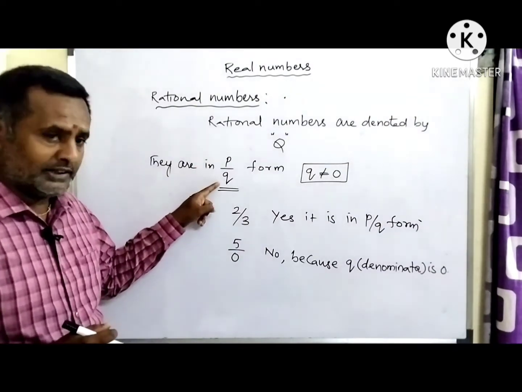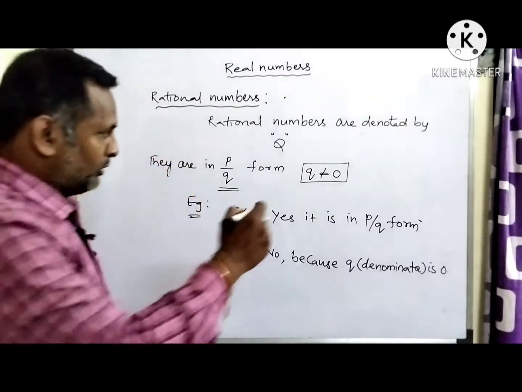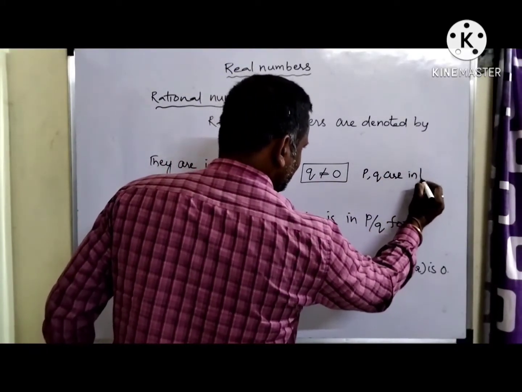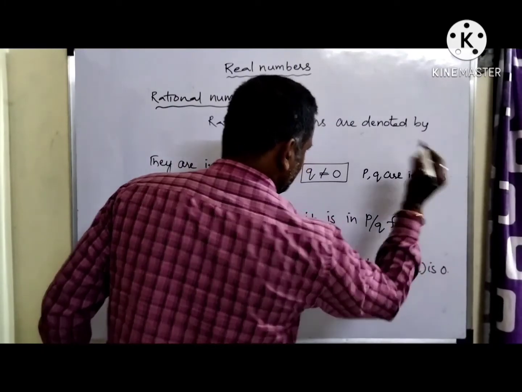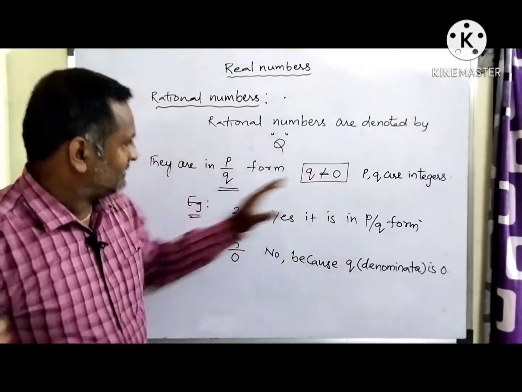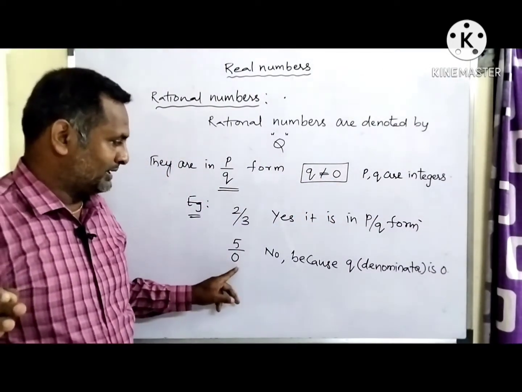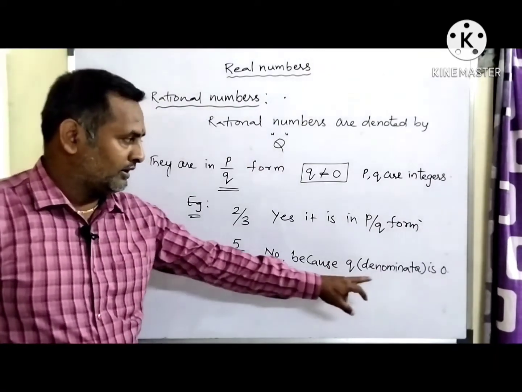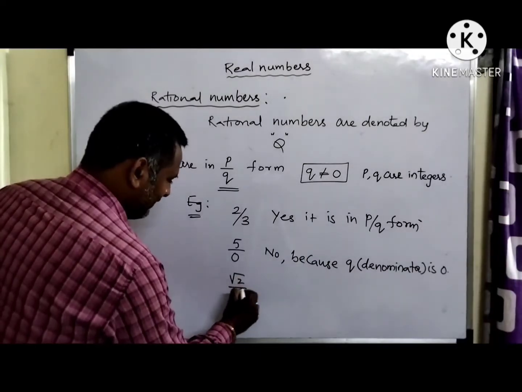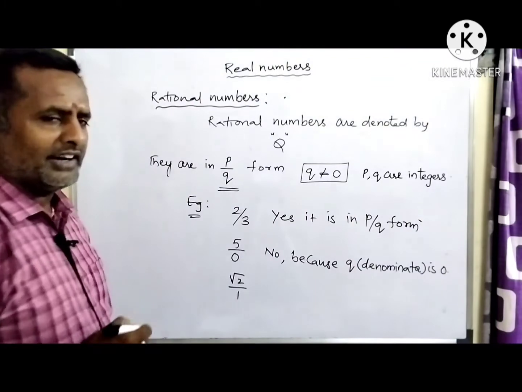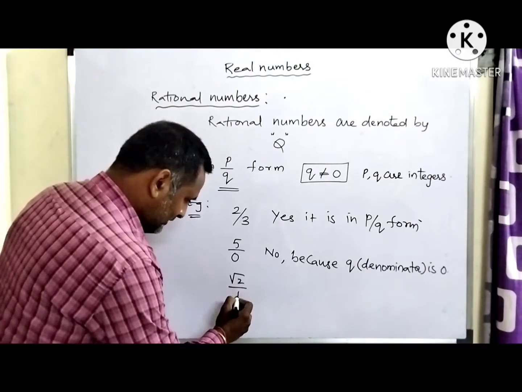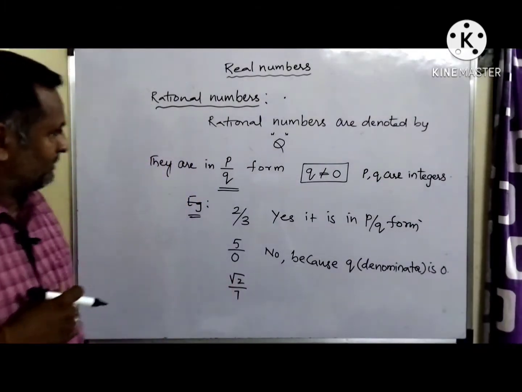P and q must be what? In the rational number form, p comma q are integers. Already we know what integers are. What I mean to say is p and q should be integers, and the denominator should not be equal to 0. If the denominator is 0, it is not defined, so it is not a rational number. So if anyone asks, is root 2 by 1 or root 2 by 7 a rational number or not?